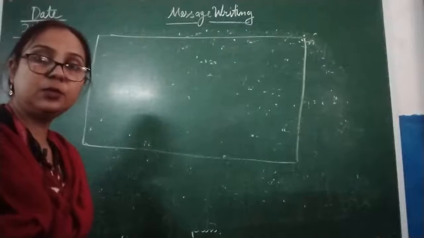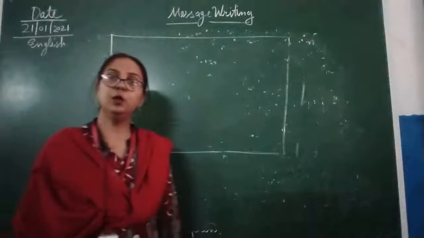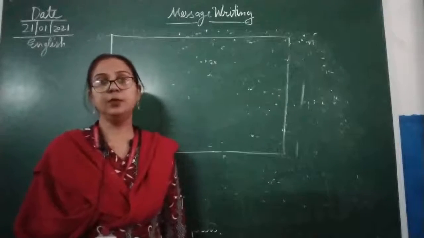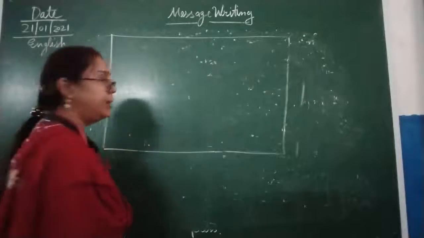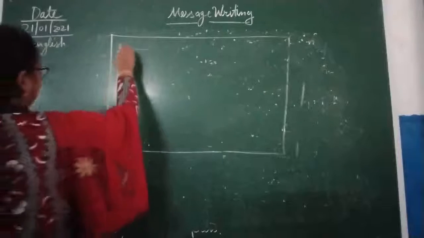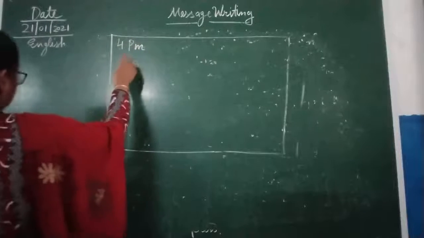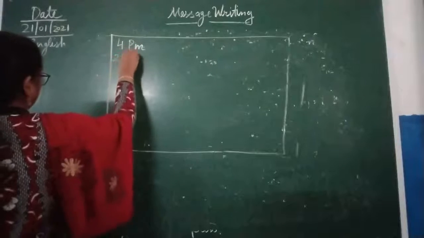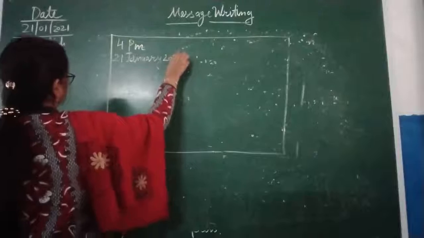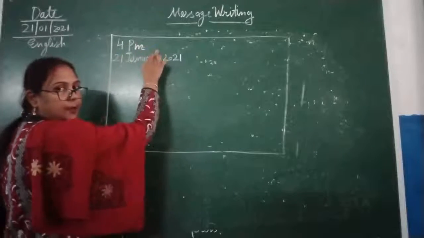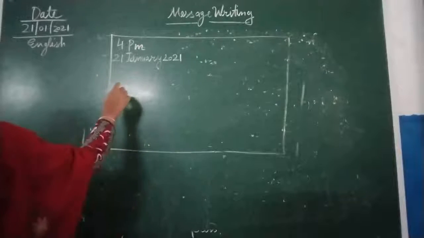Now children, suppose you want to convey your message to your mother and your mother is not at home. So how can we write it? First we should discuss the format. First of all, we should write the time, 4 p.m., and after that the date. Today is 21st January. So you will mention here first the time and then the date, and after that you are going to write the message for mother.